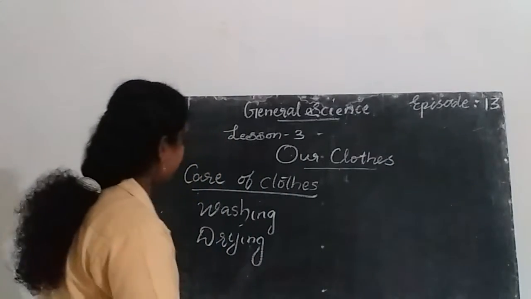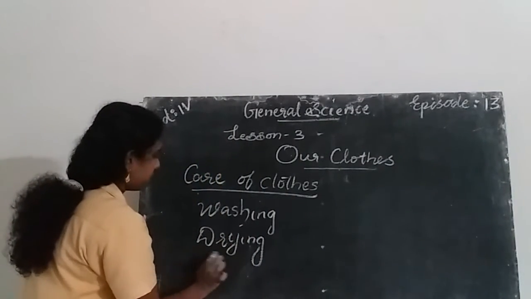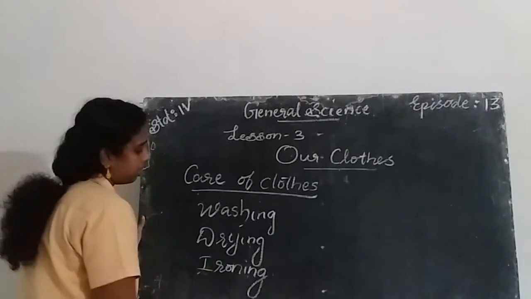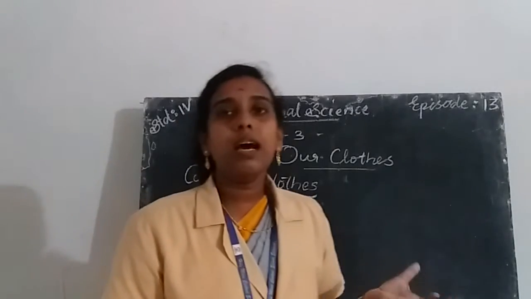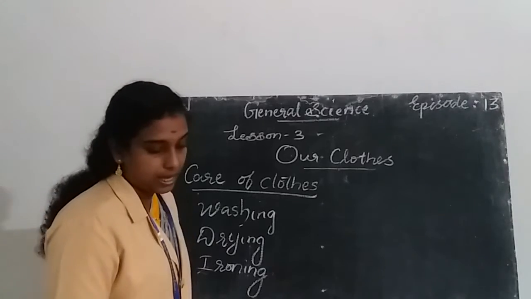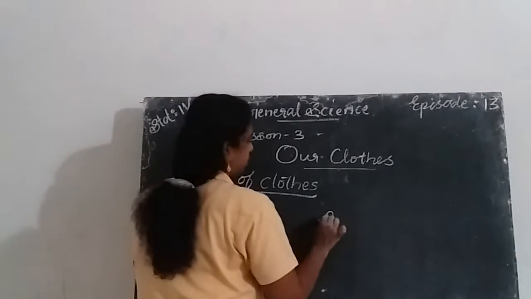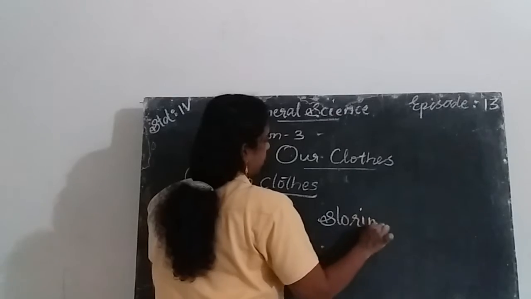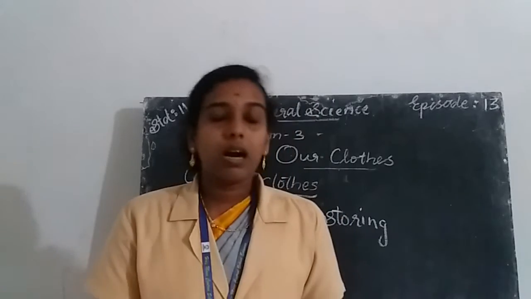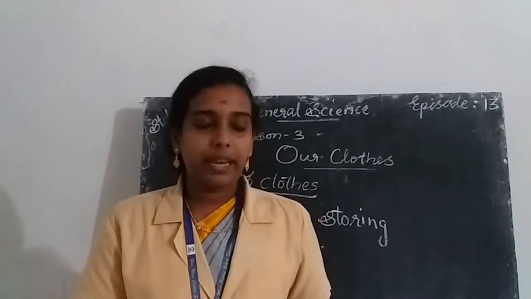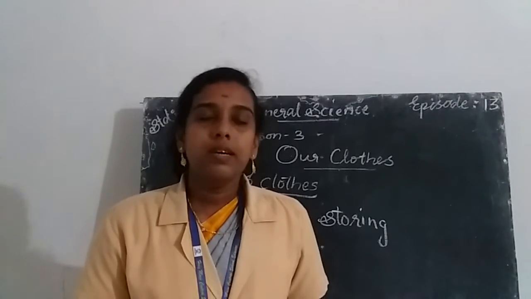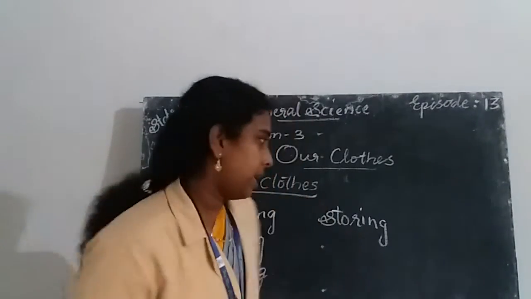Then after washing, the next step is ironing. We should use well ironed clothes. Ironing helps to kill the germs present in the clothes. Then clothes should be stored properly. The next step is storing. Then the next step is dry cleaning. The silk and woolen clothes need dry cleaning, and they need extra care. They can also be dry cleaned.